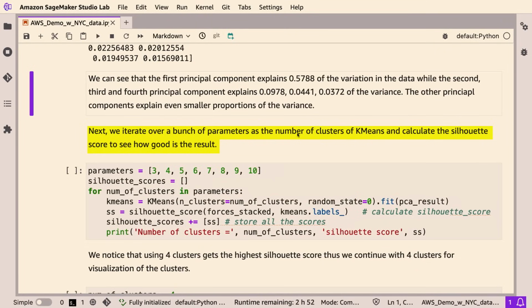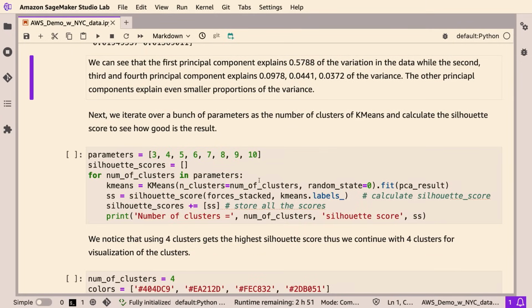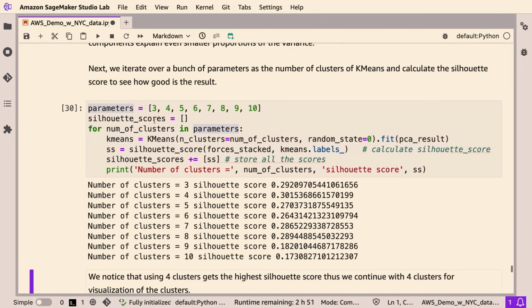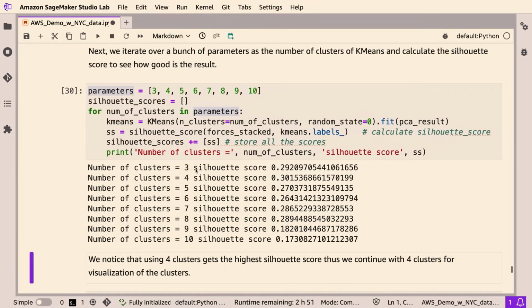And specifically, we want to iterate over a bunch of parameters, like the different numbers of clusters we want to try out, and see if some number of clusters work better than the others. So we start with 3 clusters, then 4 clusters, up to 10 different clusters, and we hope to see if the lower dimension data can be grouped into a certain number of clusters. So now we're just calling k-means here and iterating over different numbers of clusters from 3 to 10.